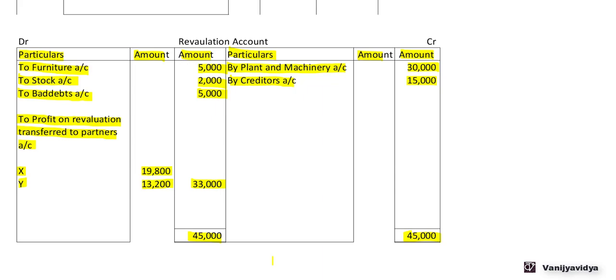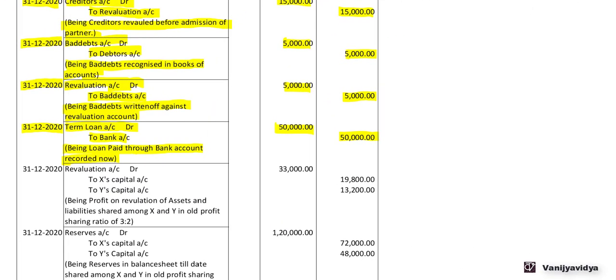Let's pass this entry. So on 31st December 2020, revaluation account debit 33,000 to X capital account 19,800 to Y's capital account 13,200, being profit on revaluation of assets and liabilities shared among X and Y in their old profit sharing ratio of 3:2.